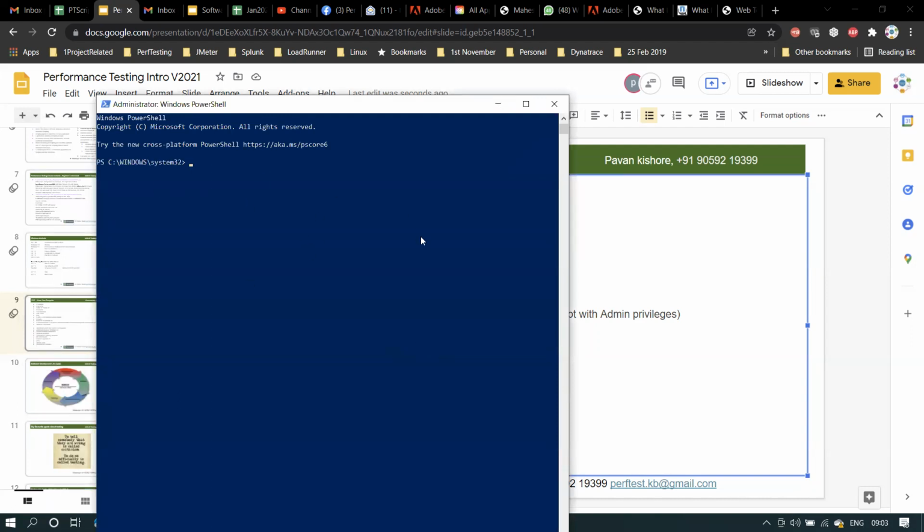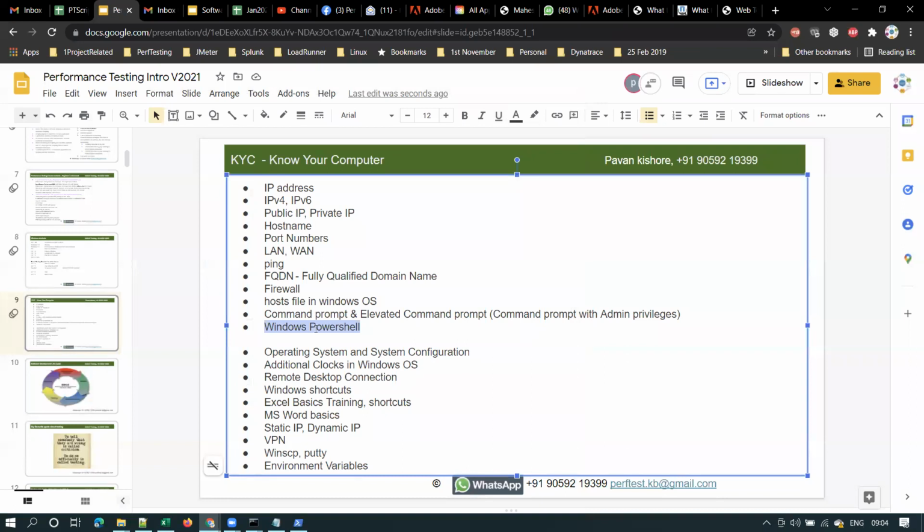For installing or executing a few commands, you need to use Windows PowerShell. This is a more advanced command prompt, I can say, and you can execute any command from it. So this is all about Windows PowerShell and how to launch it.